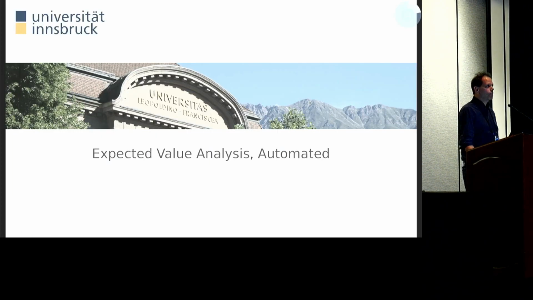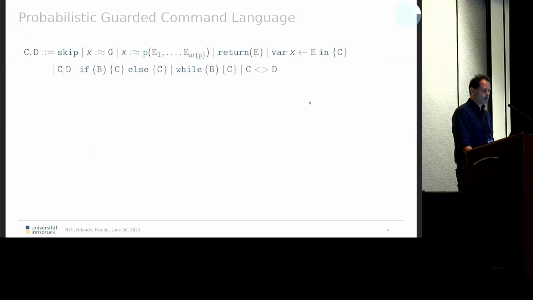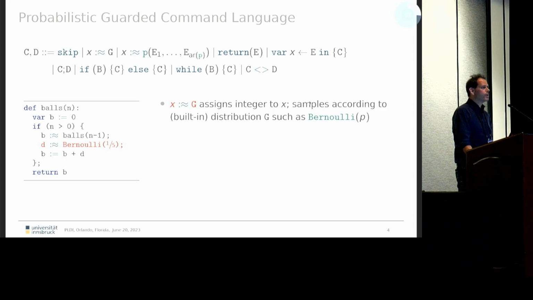So let me now briefly explain how this works in practice. Of course, I'm relying on a lot of details, so please have a look at the paper. So this is our language. I only have time to look at two commands here. Namely, we'll look at sampling and procedure calls. So what does sampling mean? We update a program variable according to a certain distribution, which is built in, as we have already seen with this sampling from the Bernoulli distribution.